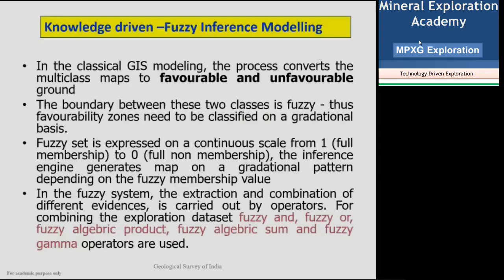So you can also say what is favorable and what is unfavorable on the ground, based on which you have come to some conclusion. Then there is another logic you can use, that is called fuzzy logic. In fuzzy logic, you assign numbers: least favorable is 0 and most favorable is 1. It is a gradation between the most certain and most uncertain. This you can apply where it is really required in a particular area, but not in all the models. You have to use fuzzy logic only in the most required modeling.